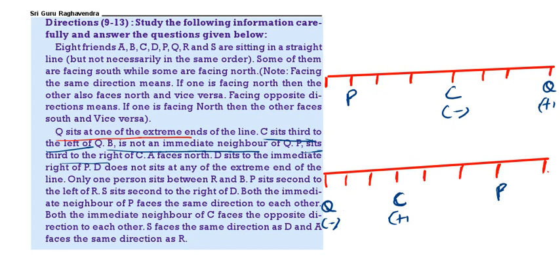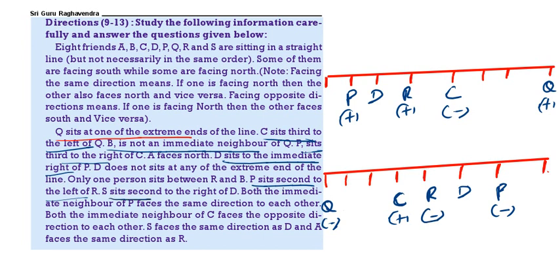Then D is to the immediate right of P. Now in the first case D is to the immediate right, in the second case D is to the immediate left, we are taking. Then see the next one. P is sitting second to the left of R. So here P is sitting second to the left of R, and here P is sitting second to the right of R. So R I am taking minus.